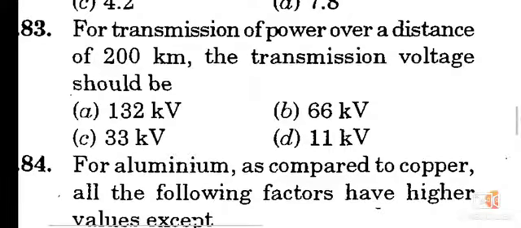Question number 83. For transmission of power over a distance of 200 km, the transmission voltage should be 132 kV. Option A is the correct answer.